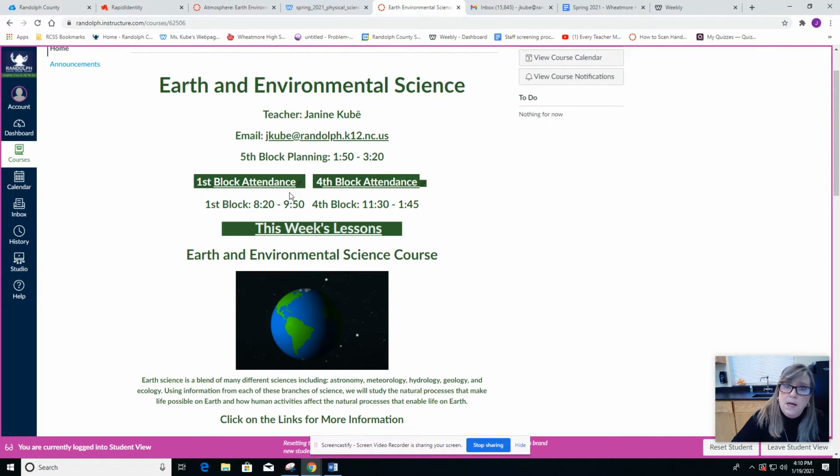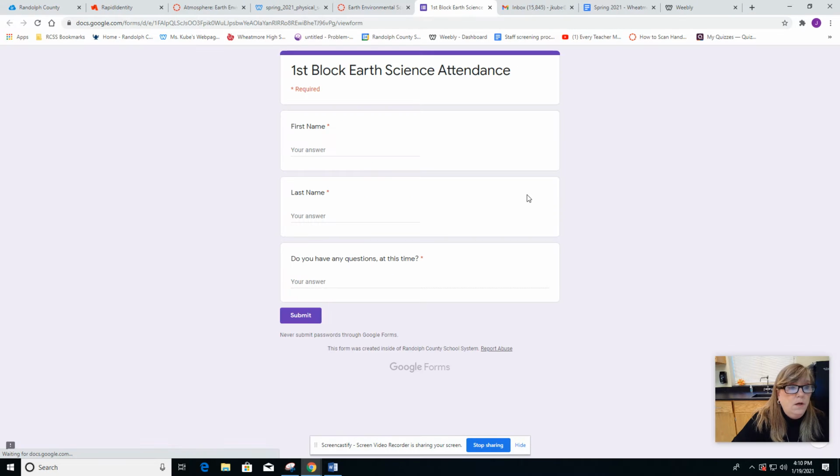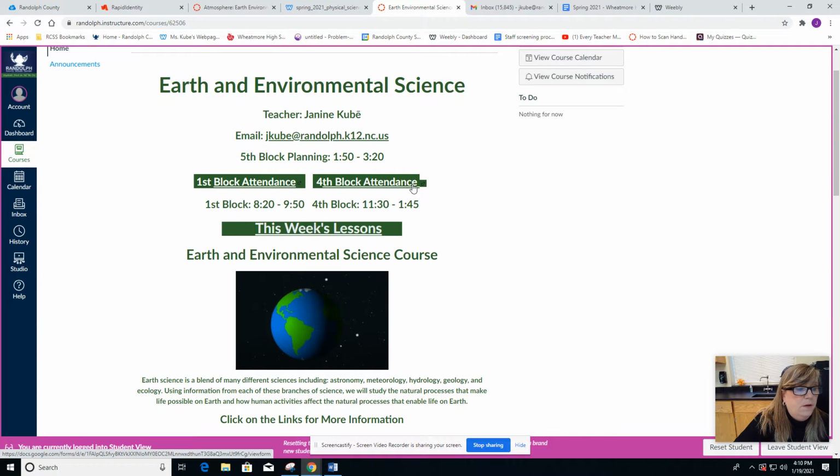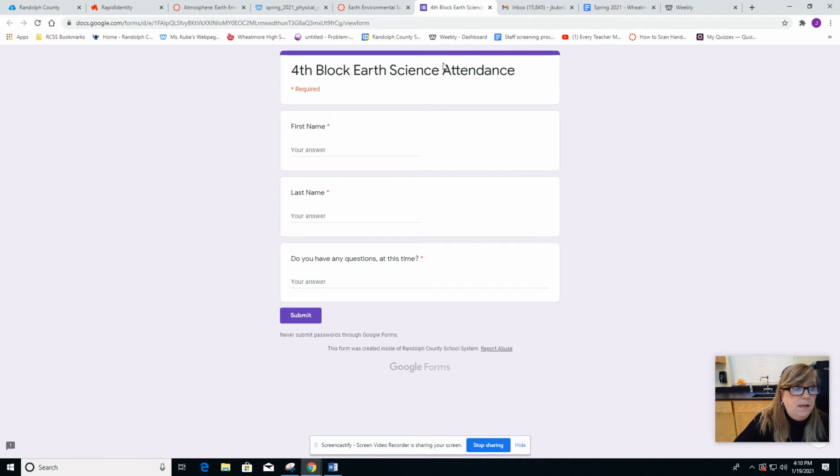For Earth Science, there is a first block and a fourth block, and you need to know which block you're in. The first thing you'll do when you sign on to Canvas is click on whichever block you're in. If you're in first block, you'll click on that link, and that's where you'll do your daily attendance. Put in your first name, last name, and any questions you have that day, because I check these every day. Then there's the fourth block attendance. You will do the same thing with the same information.